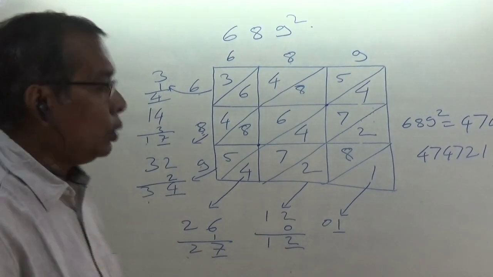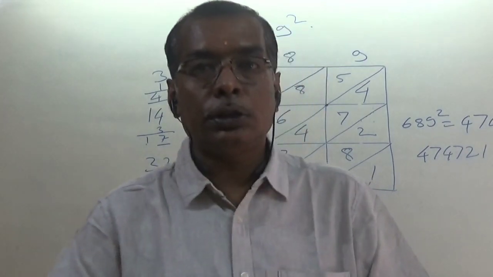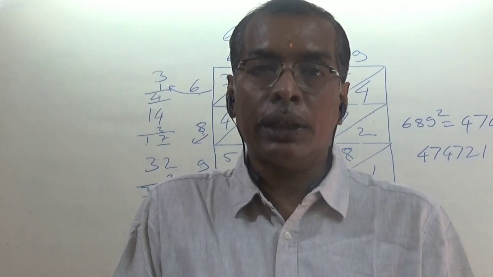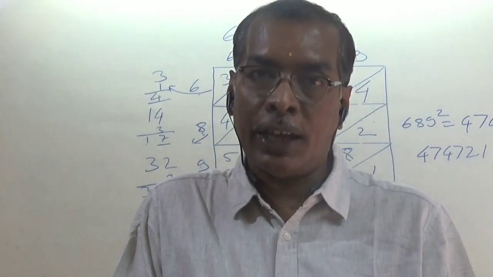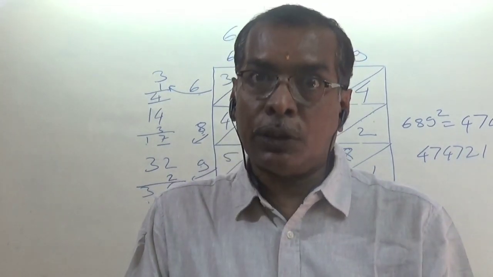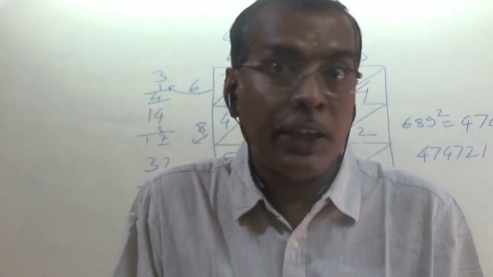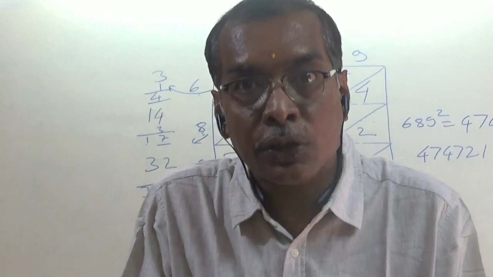So this way you can find the squares of a number by using the row method and the diagonal method. You should take the practice nicely. So that much is sufficient for today. And in the next class we are going to start the next part, that is square root.